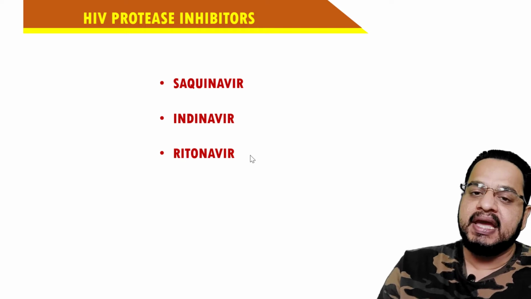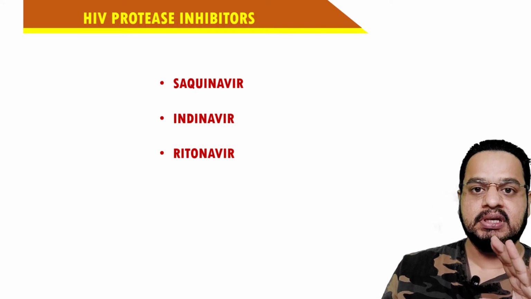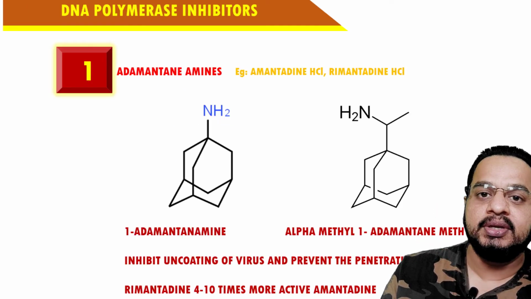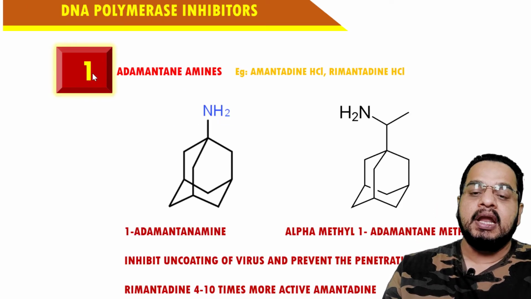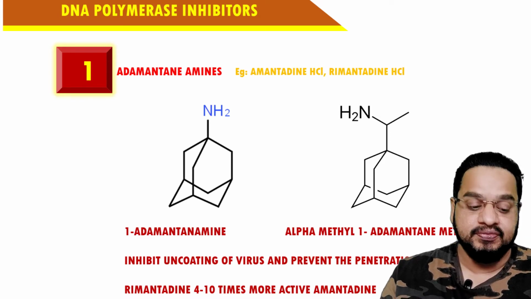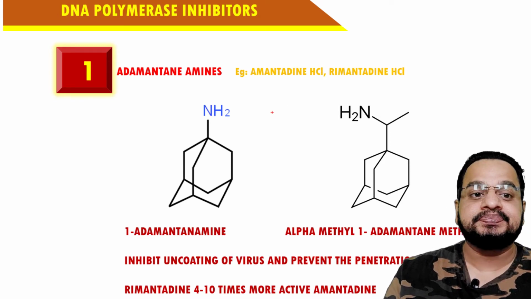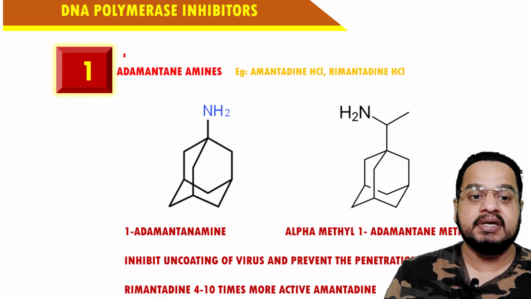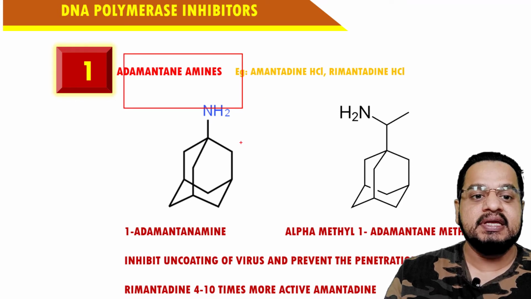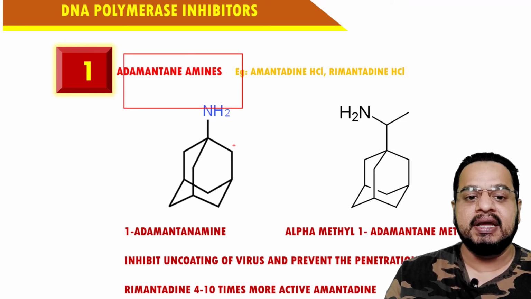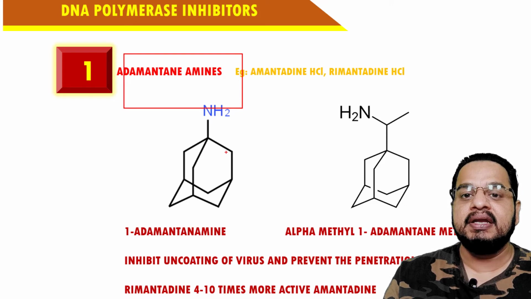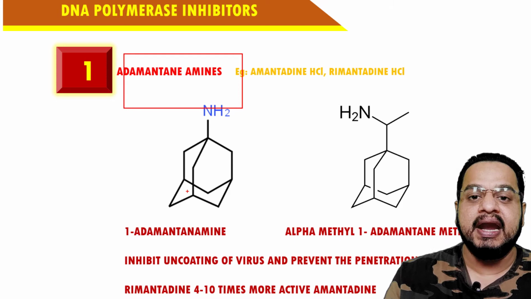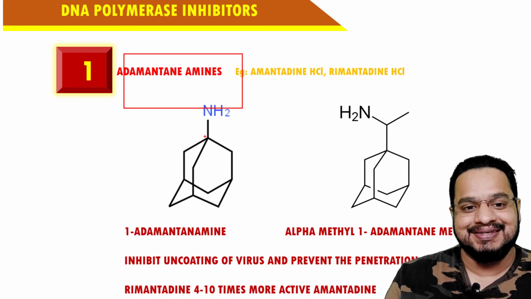Now the mechanism for the HIV protease inhibitor, that I'll include in a separate video, so that you can understand very well. Now the first important class we had discussed is the DNA polymerase inhibitor. In this first important class, that is the adamantane amine. Whenever there is an adamantane amine, please understand, the adamantane ring is present.